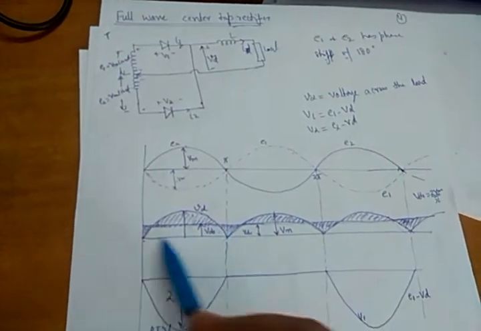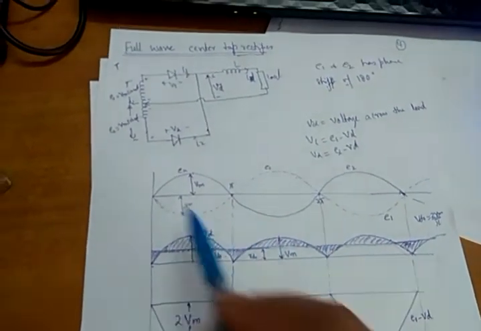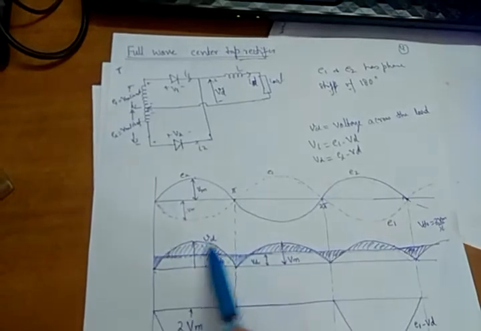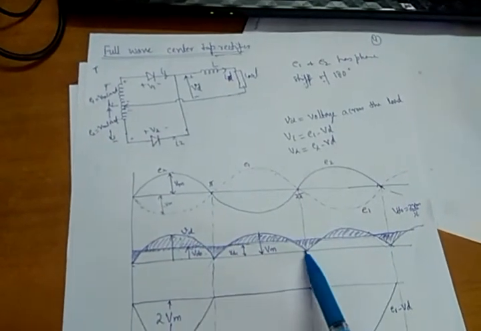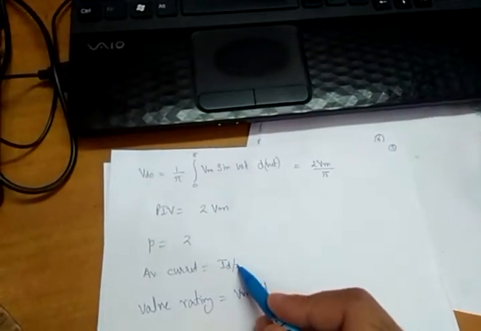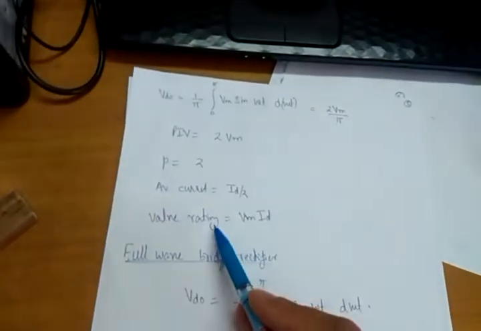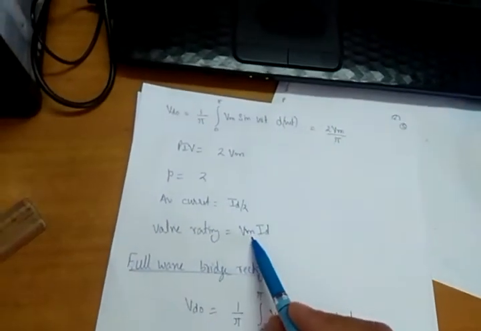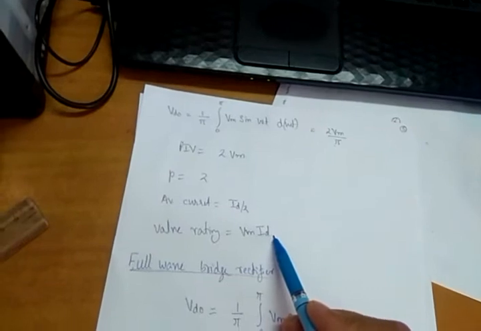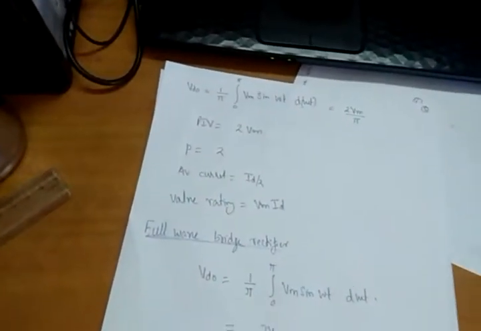How many output pulses are we getting in the DC for one complete cycle of AC? We are getting two pulses, one this and second this. So the number of pulses will be equal to 2. Average current will be ID by 2. So average valve rating will be Vm into ID.